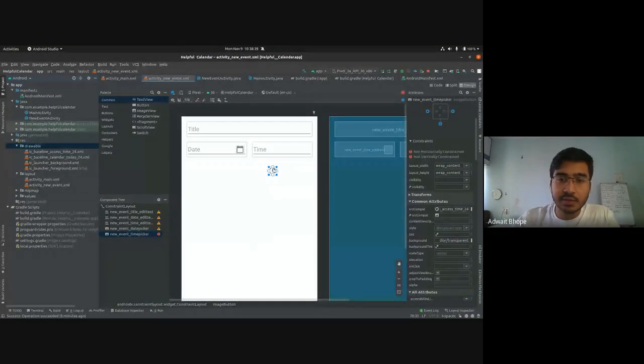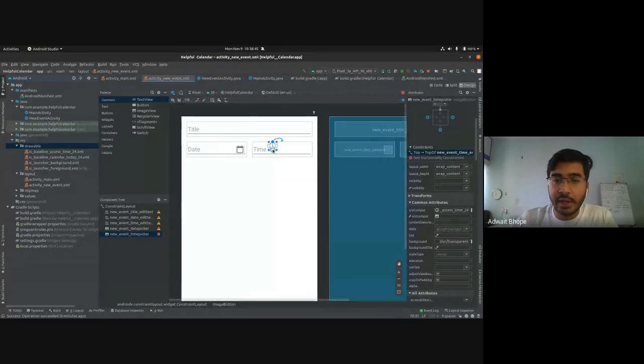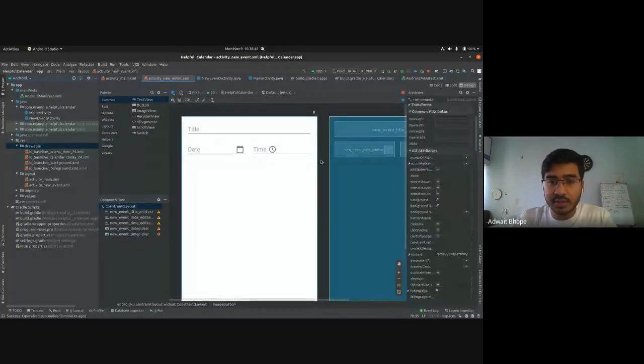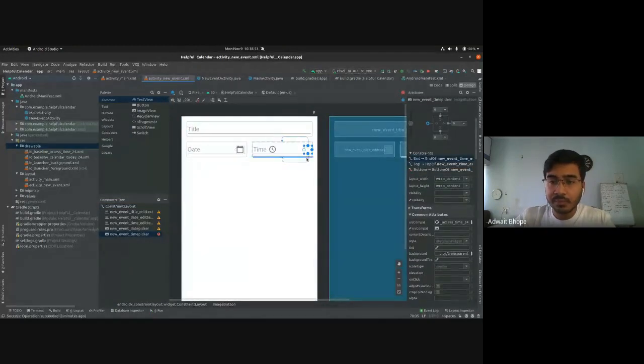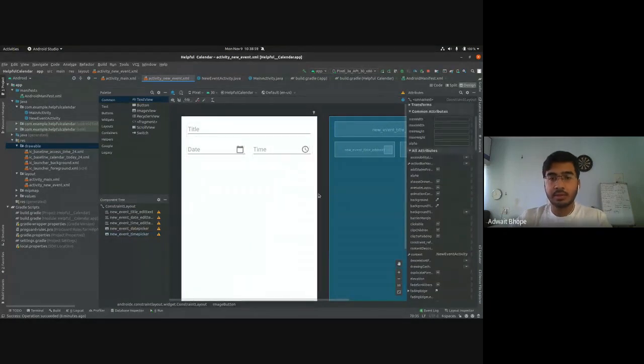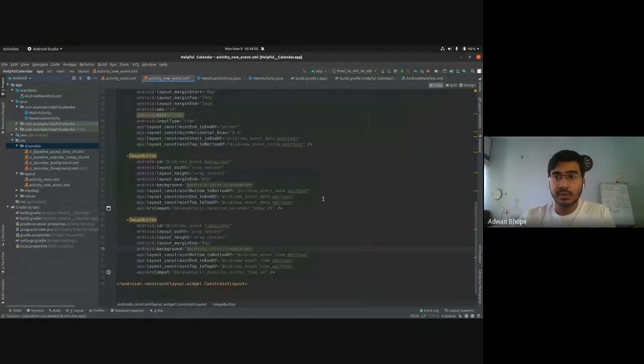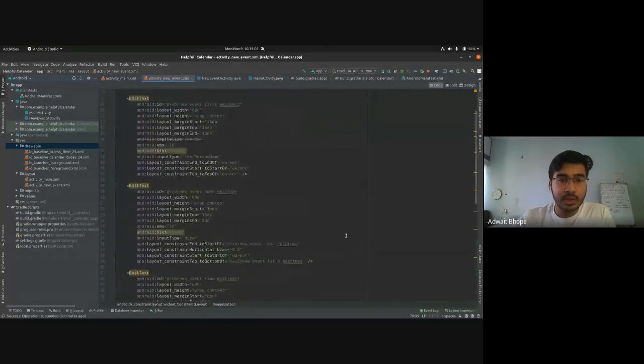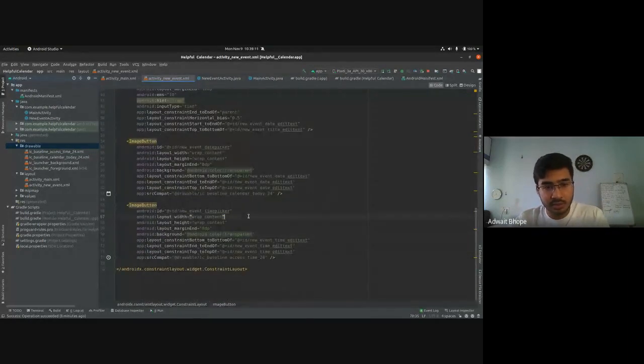Now we have to set the constraints. Set the top constraint to the top of the time edit text, and the bottom constraint to the bottom one, so it gets centered vertically. And we have to align it to the right, so add a right constraint like this, and change this to 8. So yeah, this would make it consistent now. Also, if you're wondering, you can explore the XML code as well. I'll go over what this time picker image button looks like. All these attributes: layout width equal to wrap content, height equal to wrap content, margin end means the right margin, and margin start means the left margin.